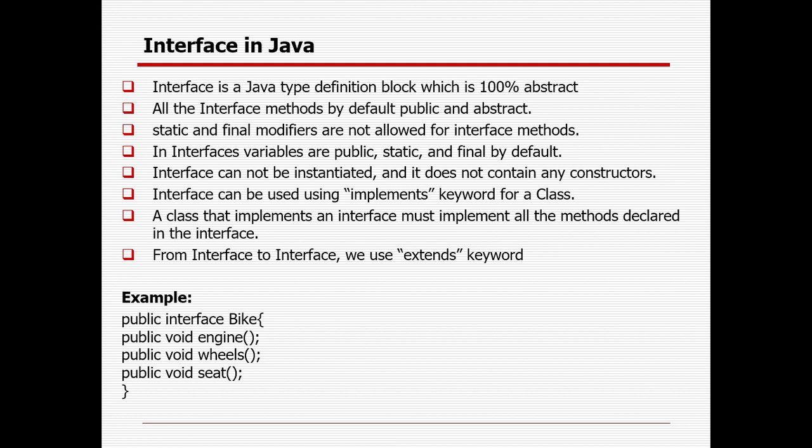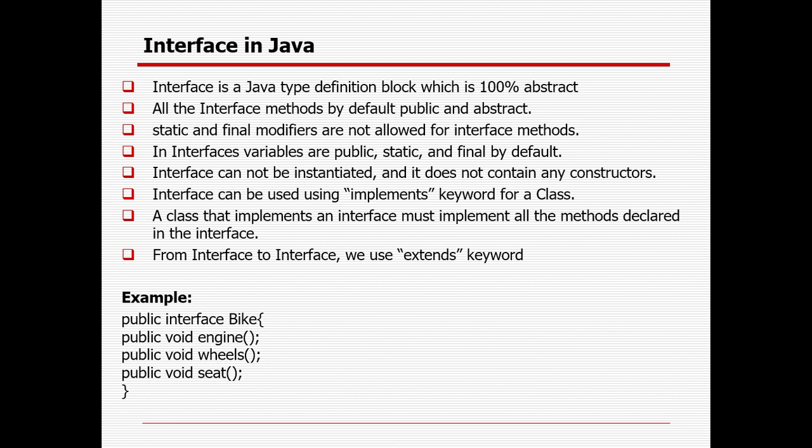Abstract class can have abstract method as well as non-abstract method, but interface can have only abstract method. It cannot have any non-abstract method in nature. All the interface methods by default will be public and abstract. Static and final modifiers will not be allowed for the interface method, right? Interface cannot be instantiated, right, and it does not contain any constructor.